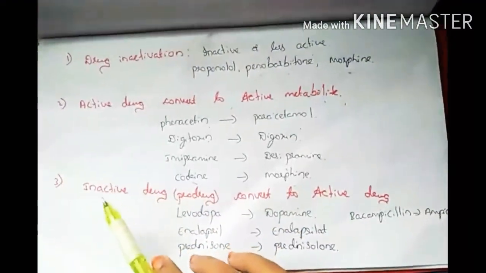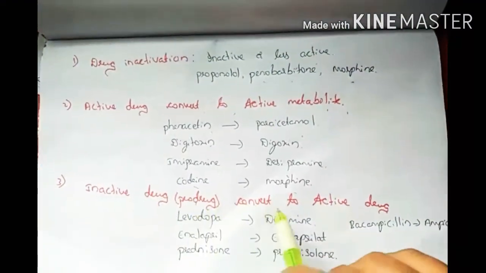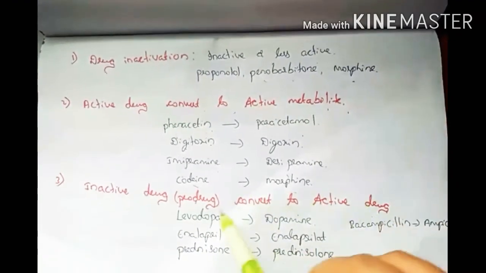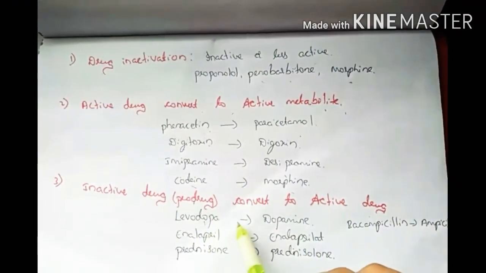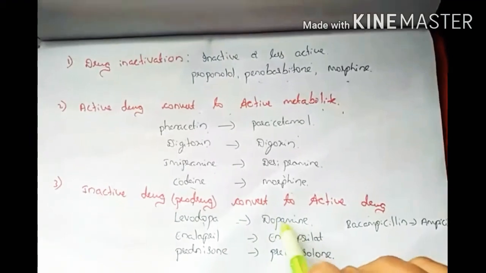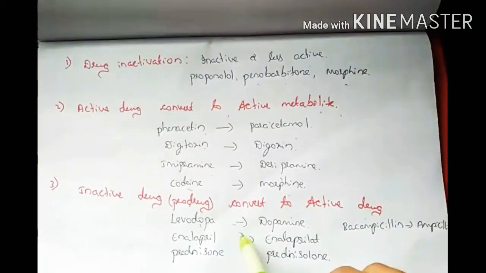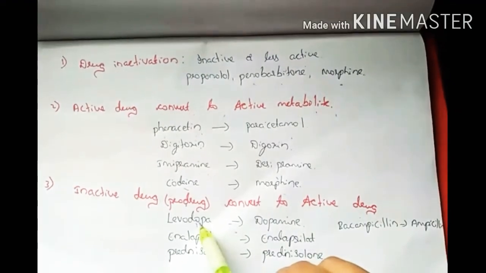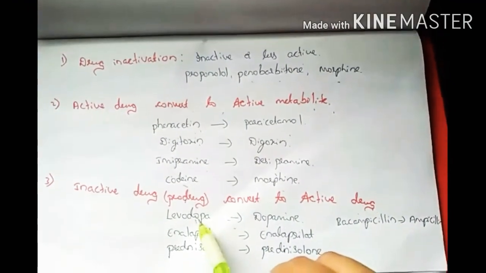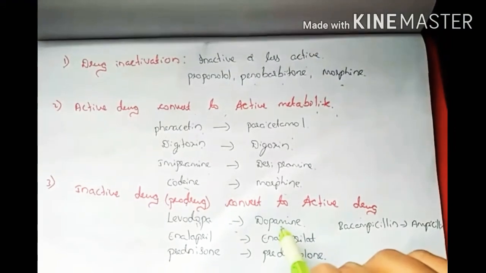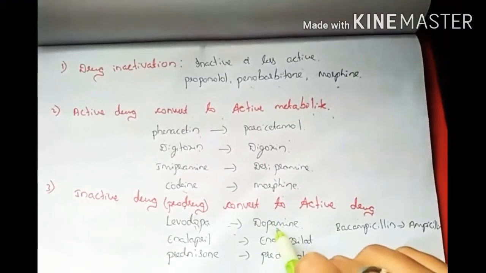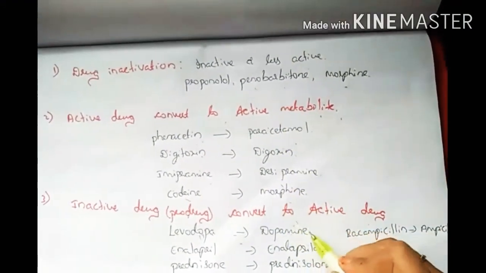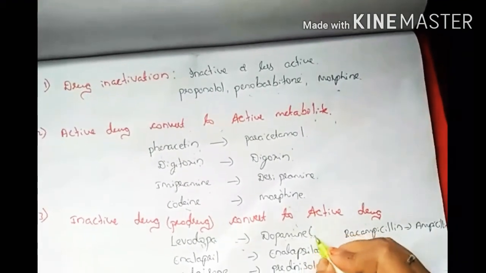An inactive drug, a prodrug, is converted to the active drug. Levodopa can be converted into dopamine. Levodopa is used in Parkinson's disease; it is an inactive prodrug, and then it is converted to dopamine, which easily crosses the blood-brain barrier.